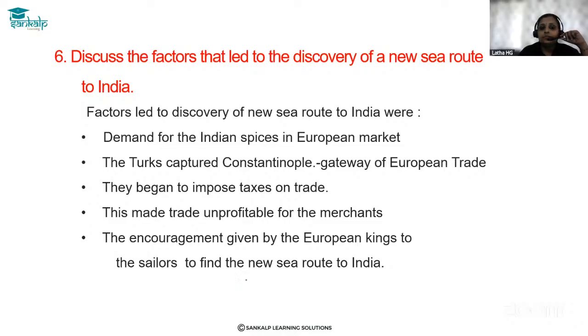The factors that led to the discovery of a new sea route to India were: first one, the demand for spices in the European market. The spices of India were in huge demand in the European market. India was considered a potential market for Europe.